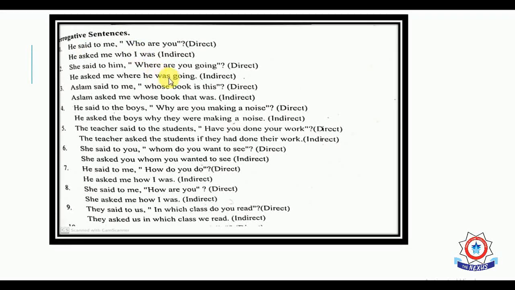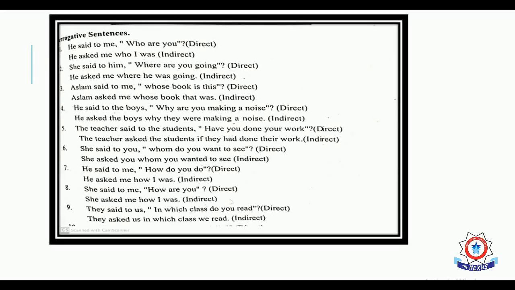Where are you going? So here you can see him. So you will be converted according to him. There must be she, they have wrongly written here. She asked him where he was going. Okay, that is correct. Aslam said to me, whose book is this? Aslam asked me whose book that was. That is quite simple. This is only the basic conversion of tenses and the words.